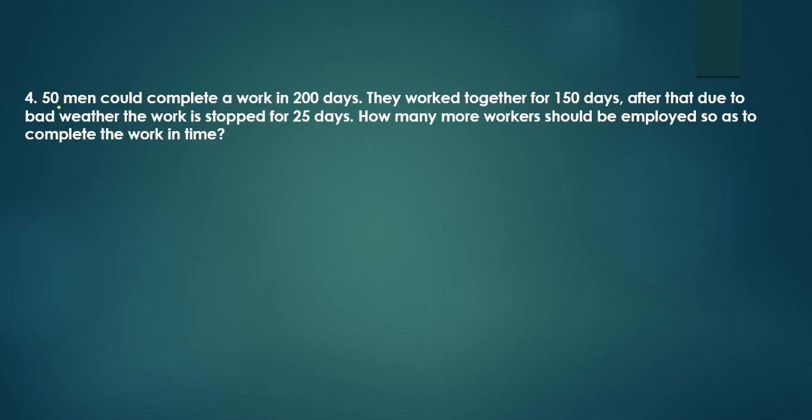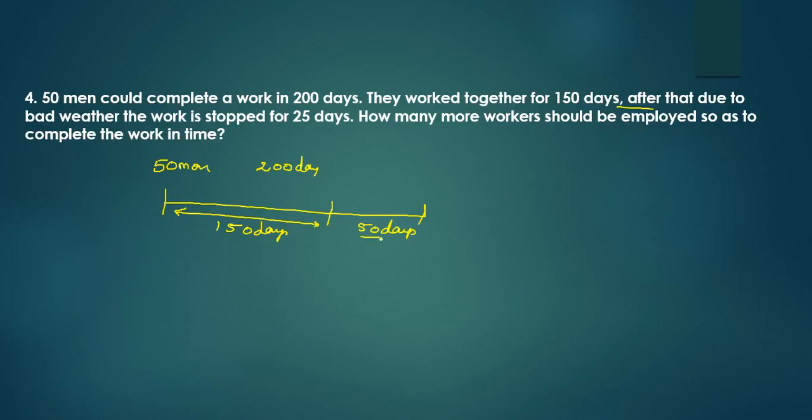See here, how to tackle these kinds of questions. Actually, if there are 50 men who can complete the work in 200 days, let us consider this is the total 200 days. They worked for how many days? 150 days. So this is 150. Still, how many days of work is left over? 50 days of work is left over.